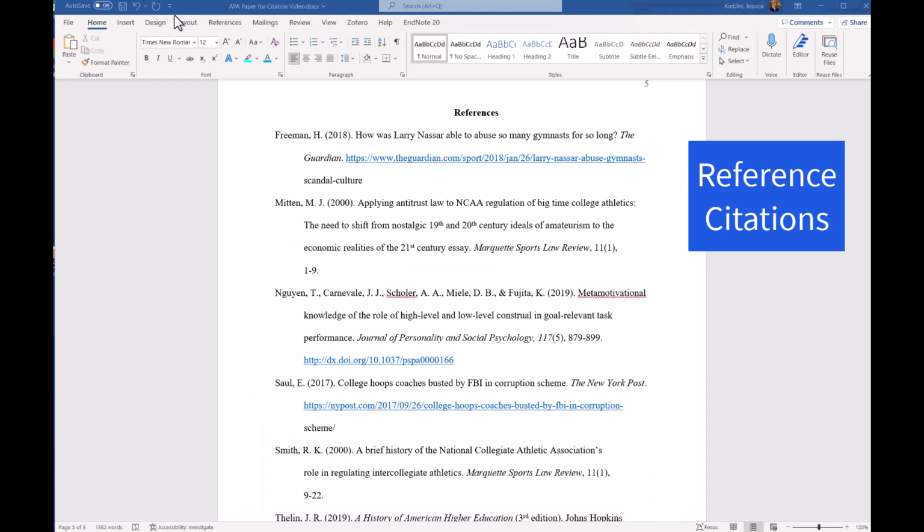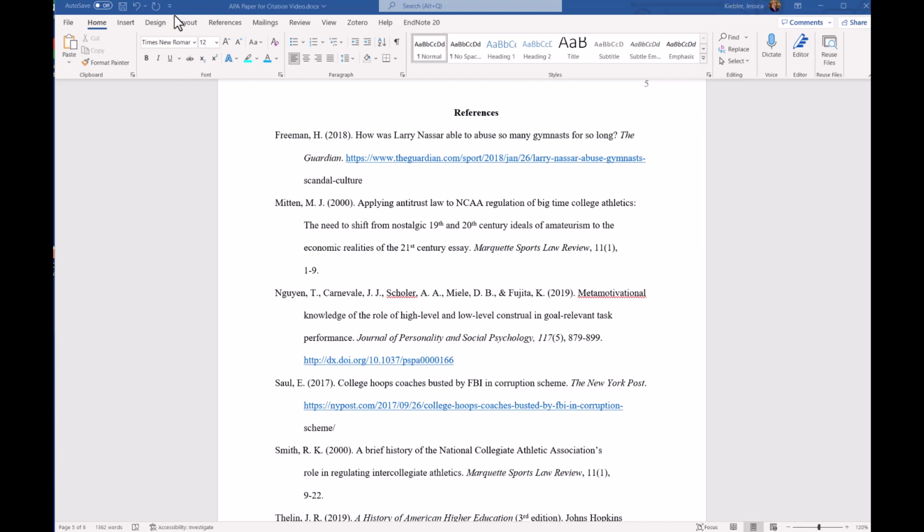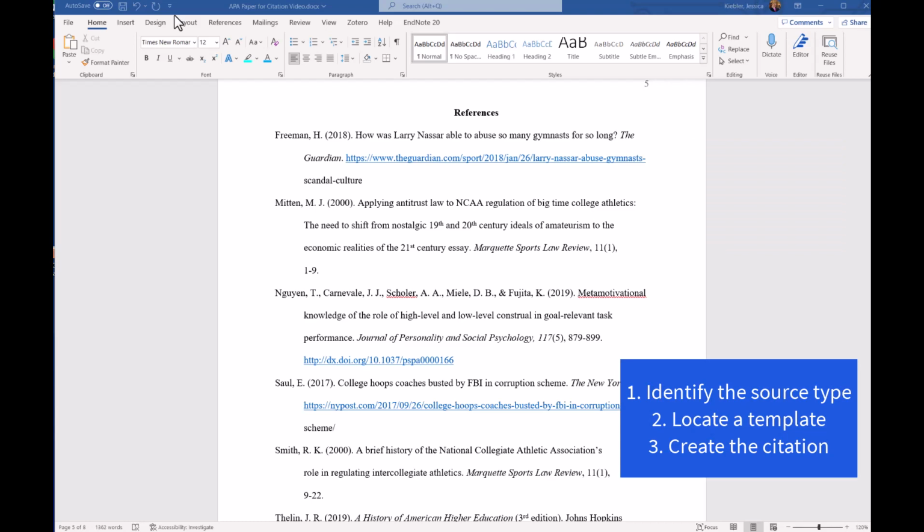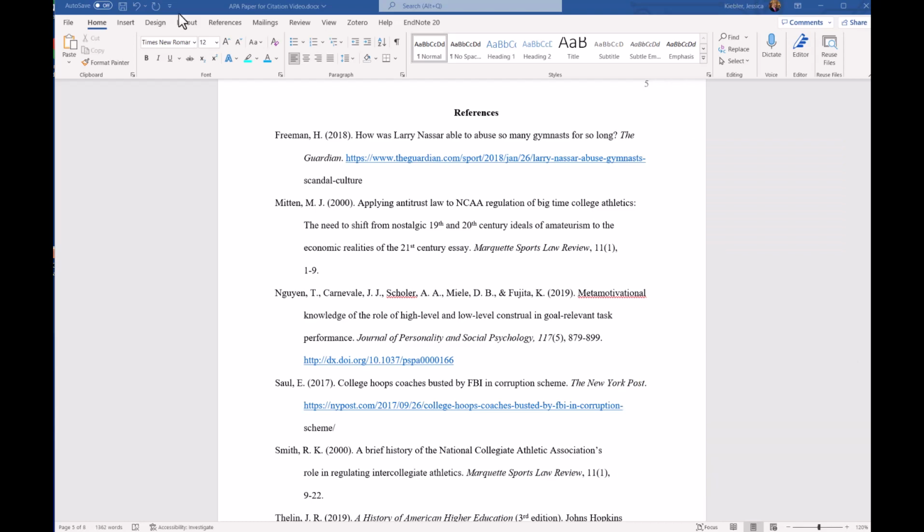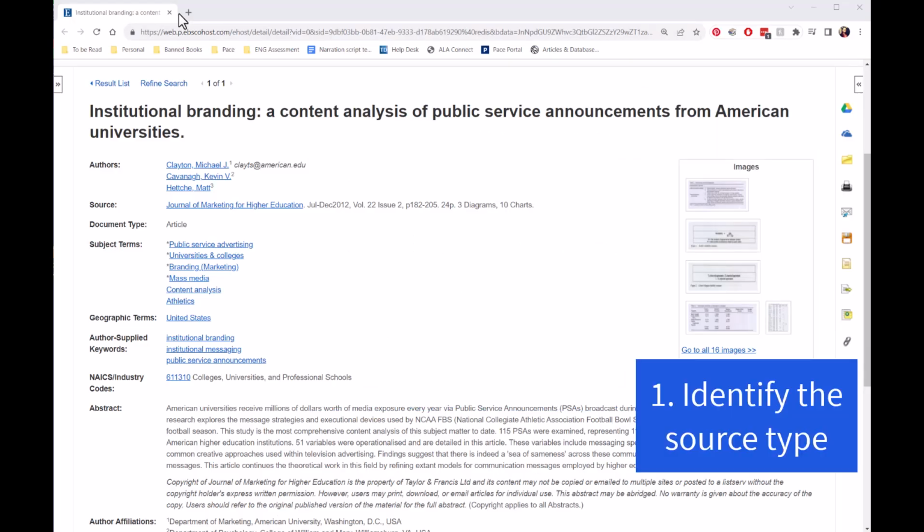Your references page should be at the end of your paper and will include details on every source you used in your paper. Let's look at a 3-step process for using a template to create citations for a references page. First, identify the type of source you're citing. Is it a book, website, scholarly journal article?